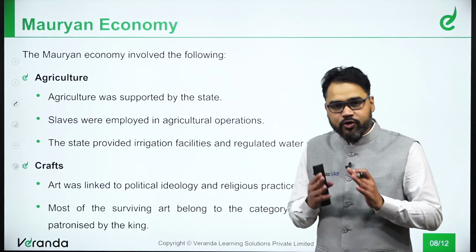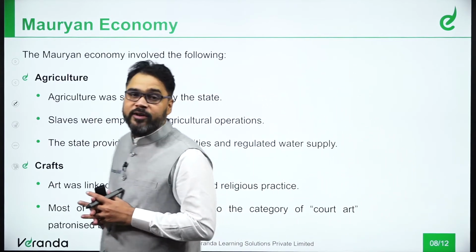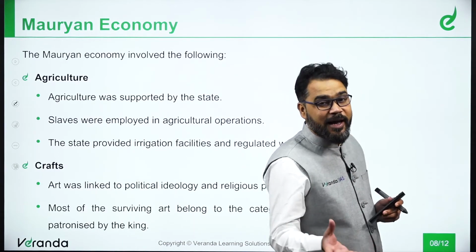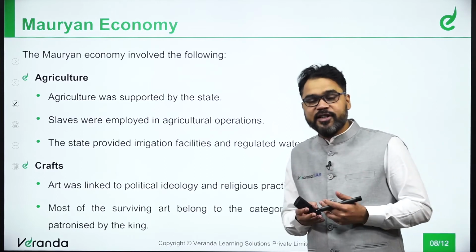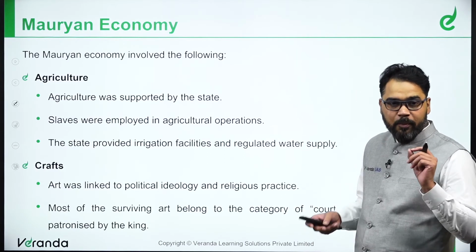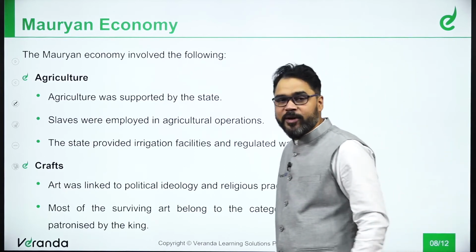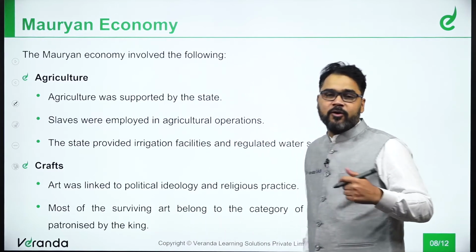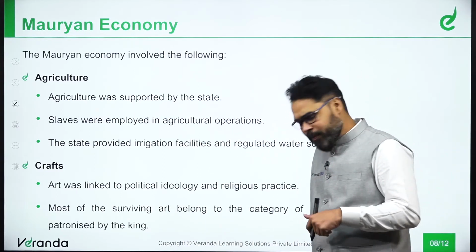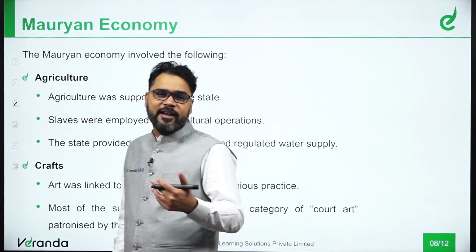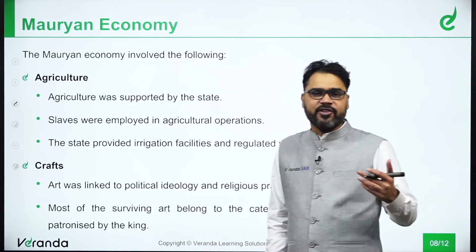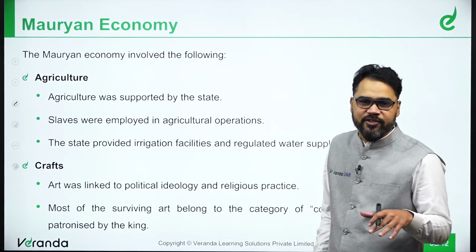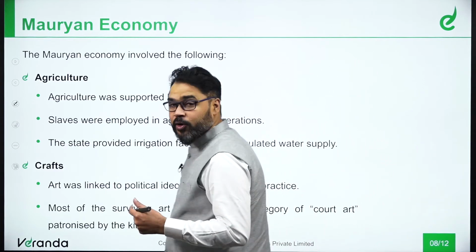Now, let's talk about the most important aspect, the Mauryan economy. We all know that the state was Magadh and the capital was Patliputra, and we have already seen how important Patliputra was. If we speak about the Mauryan economy, agriculture was the primary activity. Now, how was agriculture performed? There were many landholders, and the entire plowing and cultivation was done by the slaves. The slaves were primarily involved in the agricultural operations.